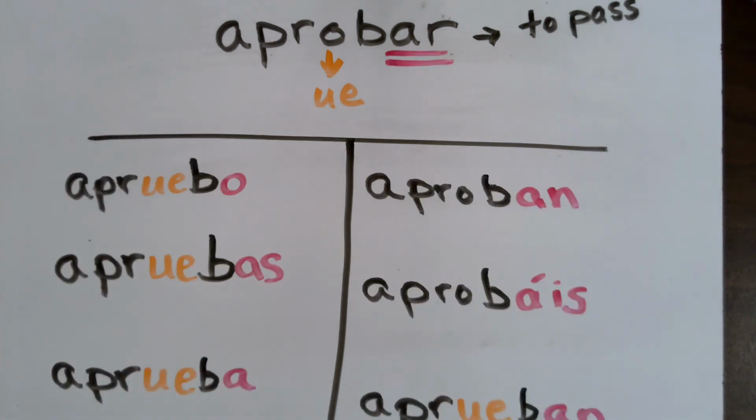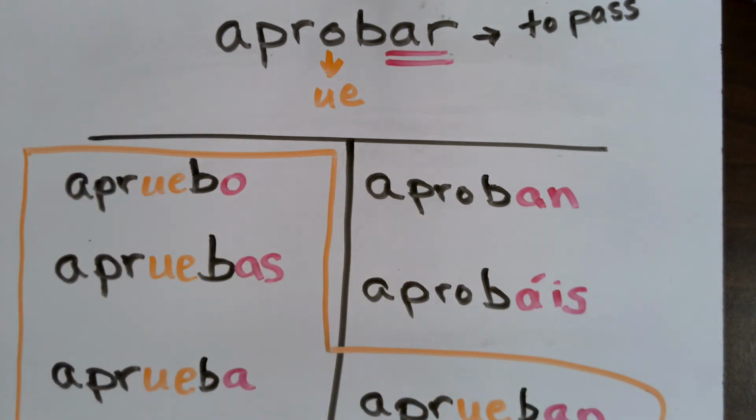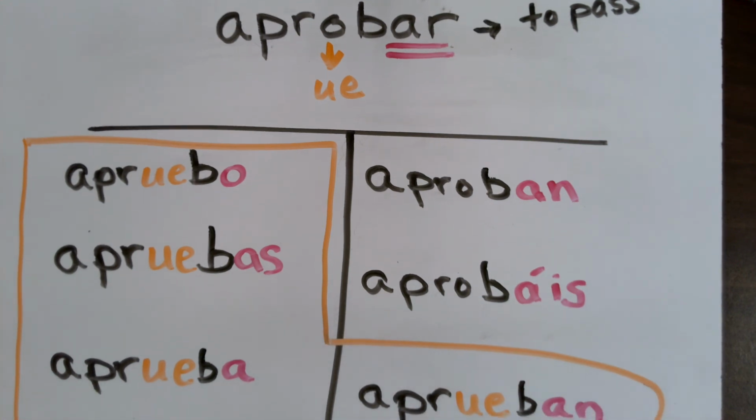All right, so looking now at the verb that you've conjugated, did you remember to change the O to UE in any form that fits within the boot, or all forms except for nosotros and vosotros? Did you remember that aprobar is actually an AR verb? So we're using our AR endings for these.